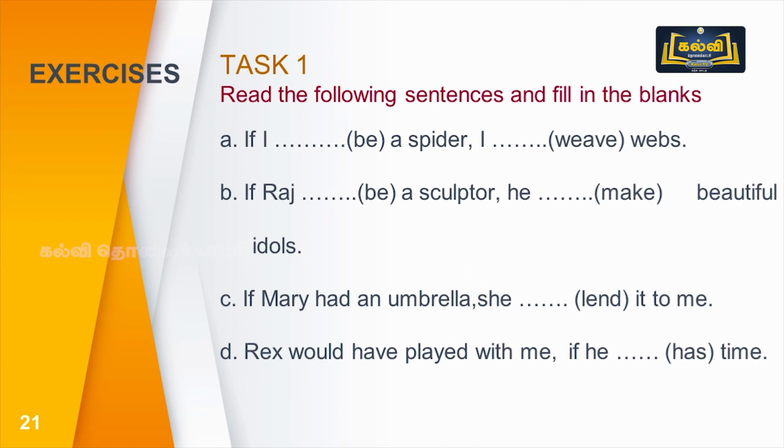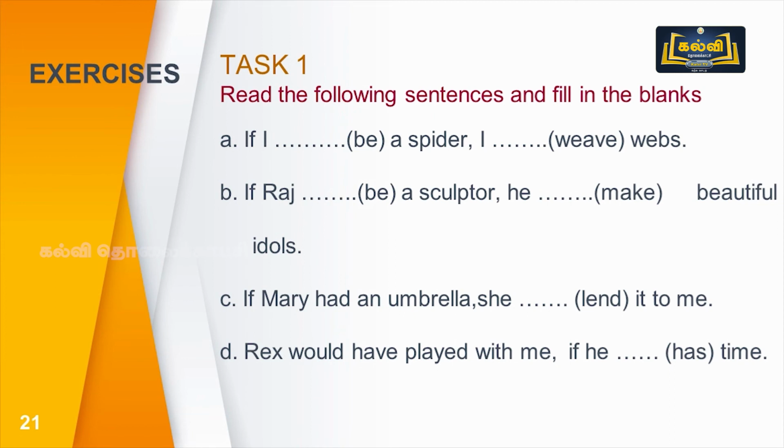Next, if Raj within bracket be a sculptor, he does make beautiful idols. We can write it in zero conditional and also in the first conditional. If Raj is a sculptor, he makes beautiful idols. And also we can write like this.